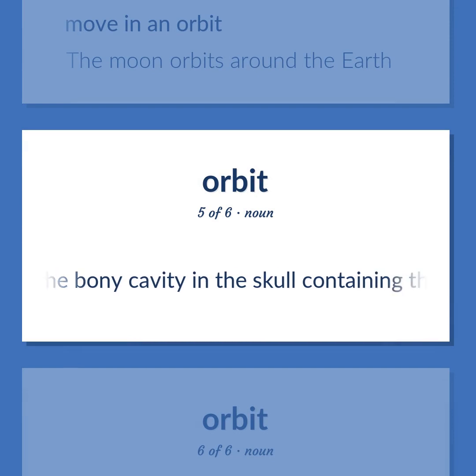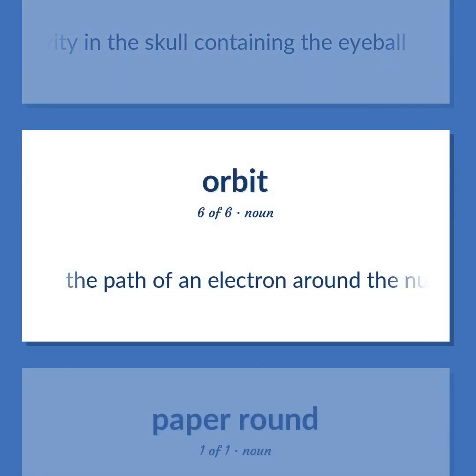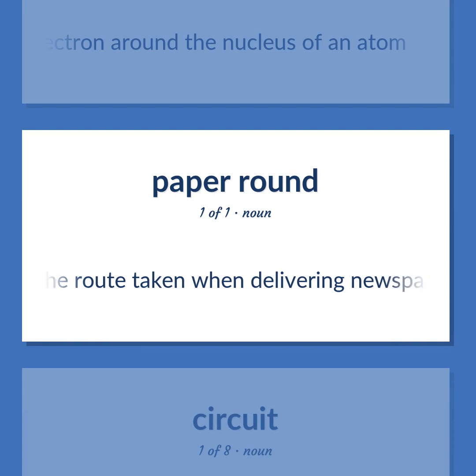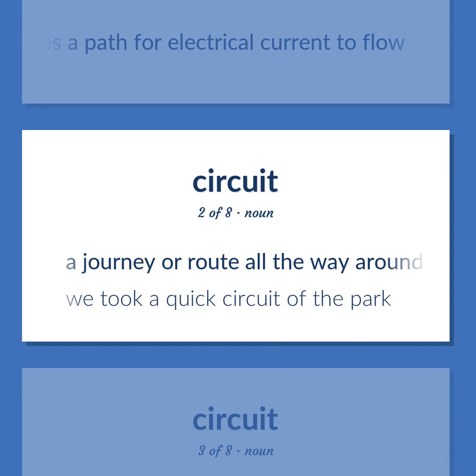The bony cavity in the skull containing the eyeball. The path of an electron around the nucleus of an atom. The route taken when delivering newspapers every day. An electrical device that provides a path for electrical current to flow. A journey or route all the way around a particular place or area.